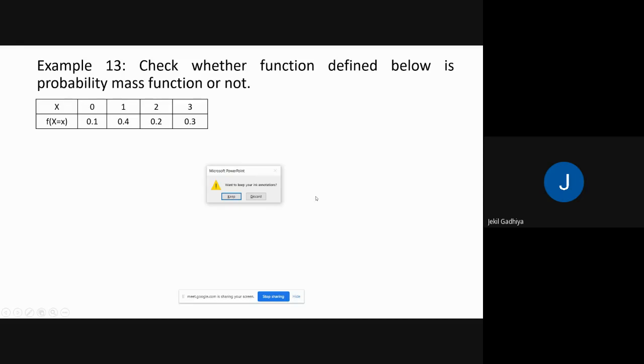Yes, it's a probability mass function. Sigma of x is 1 here. Okay. Whatever it is, students, just give me your answer.